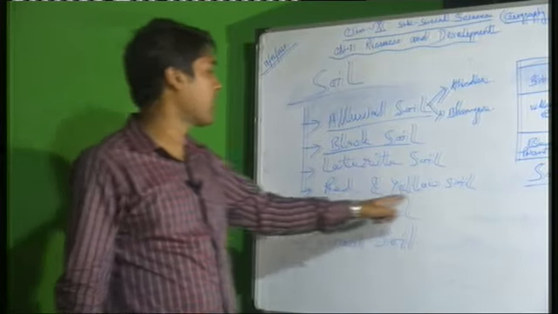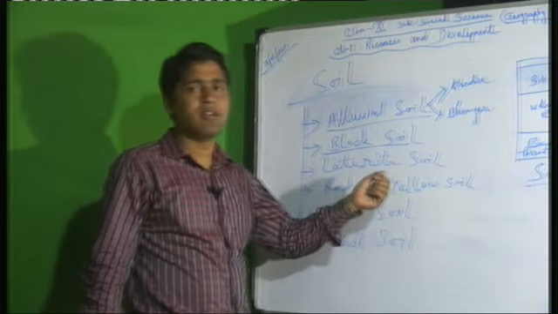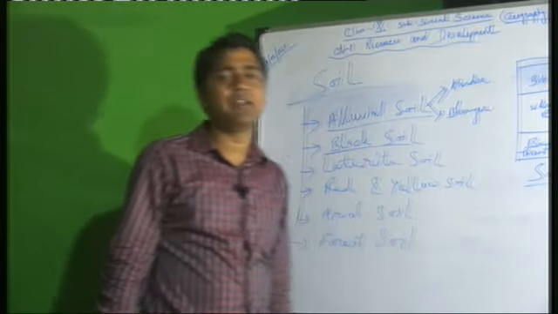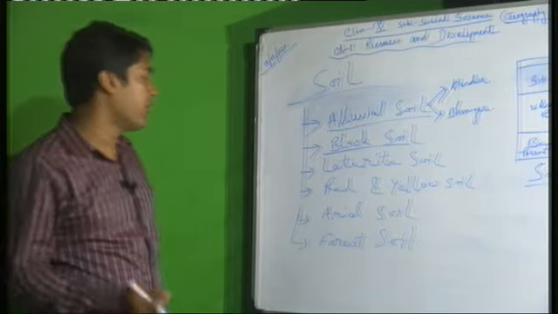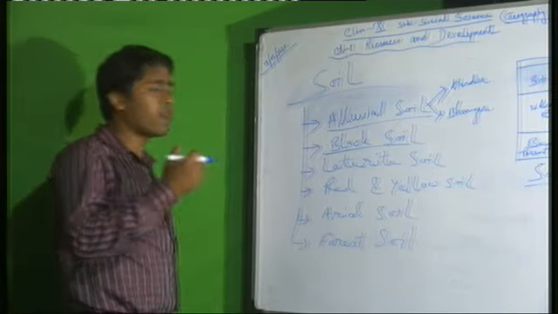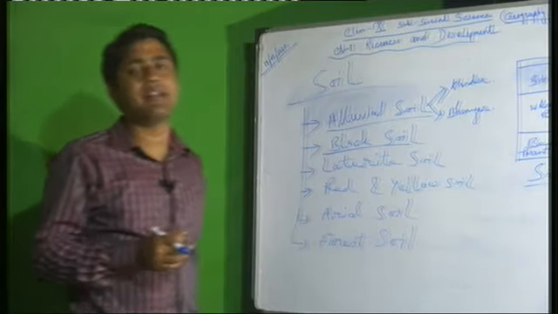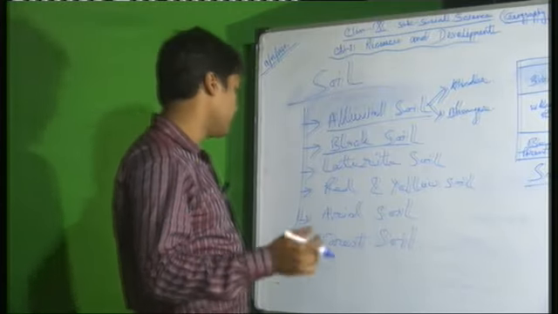Red and yellow soil, according to the color, gets the name red. When this red soil gets water and after the chemical reaction with water, the color changes and it becomes yellow. Why is the color red? Because iron is also present in this soil. That's why red and yellow soil is not very important, because only a few parts of our country have this soil, and agriculturally it is not very useful.